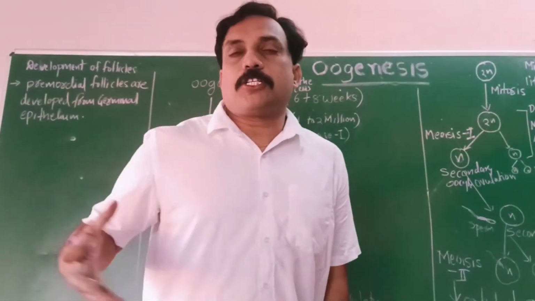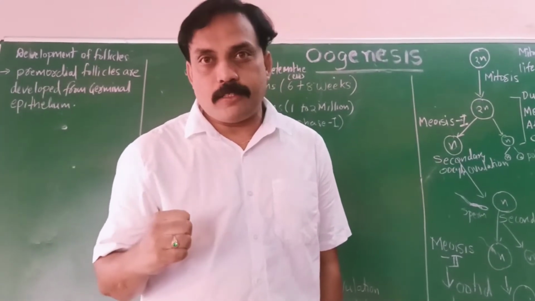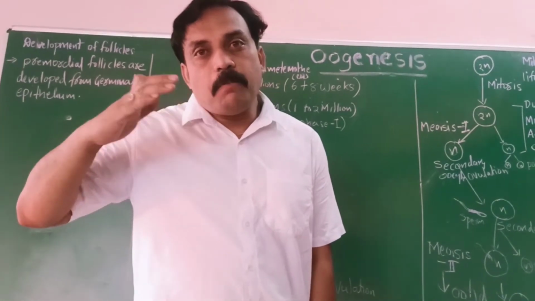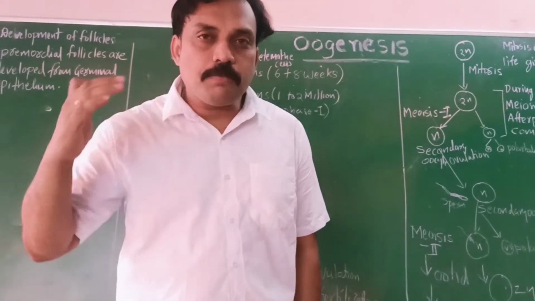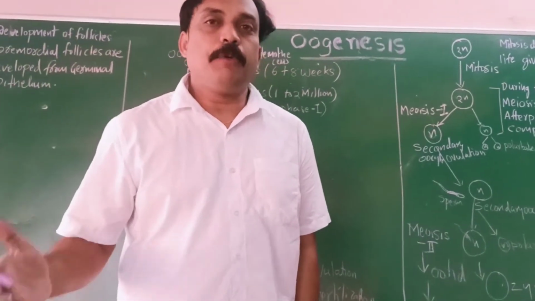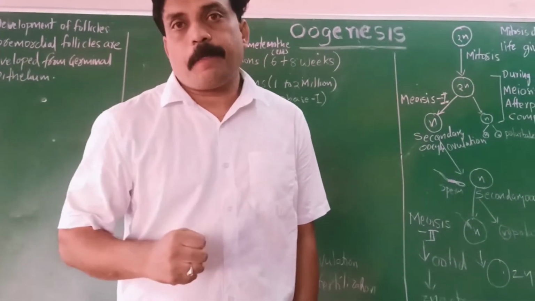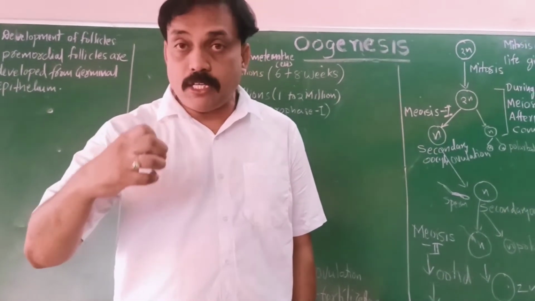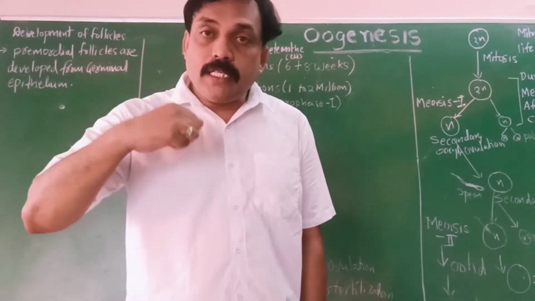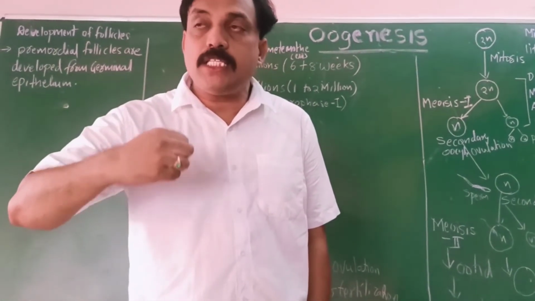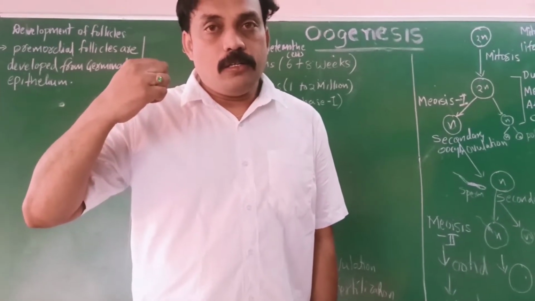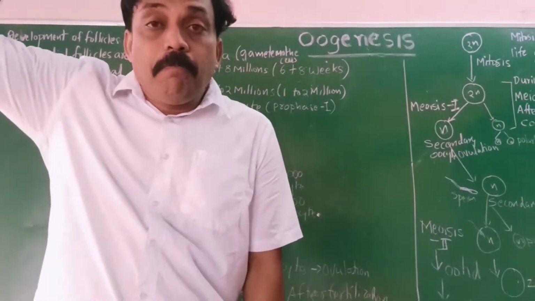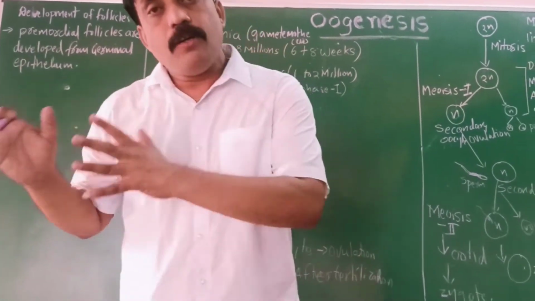Before discussing oogenesis, one important point is that in male spermatogenesis, the formation of sperm cells occurs after puberty, but in female, during fetus development in the mother's womb, only the oogonia start developing, before birth. That is a major difference between male and female.